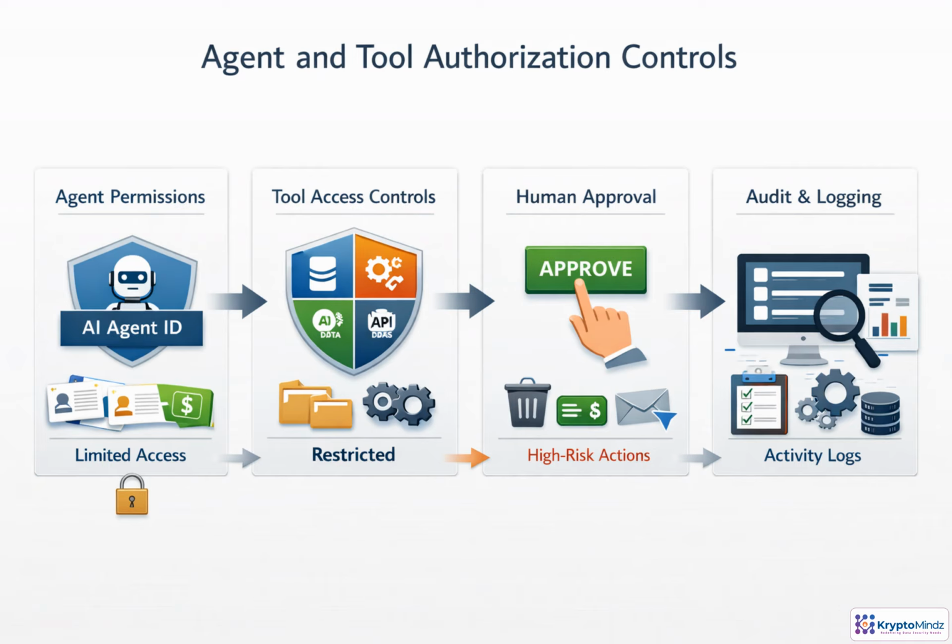Consider a support agent that can look up a customer, summarize tickets, and draft a response. It should not inherit a manager's full access. Give the agent its own identity, then limit each tool by action, data type, and customer context. Routine reads may proceed automatically. Refunds, deletions, privilege changes, or outbound messages should pause for approval. Every decision, tool call, input, output, and allow or deny result must be logged for review.